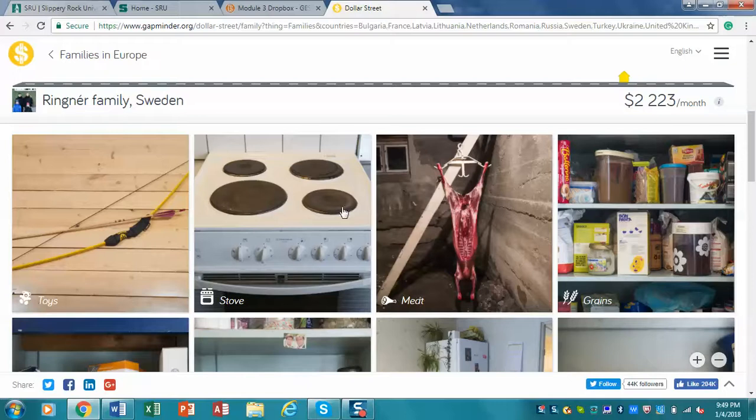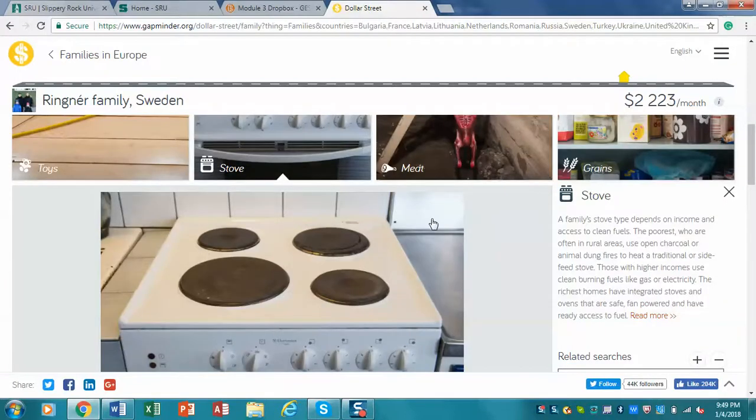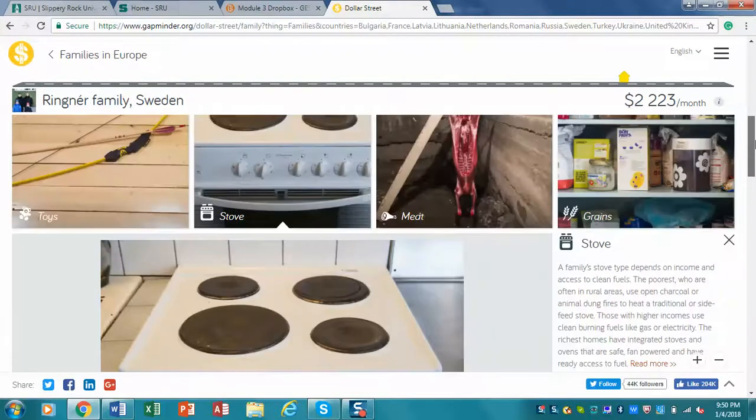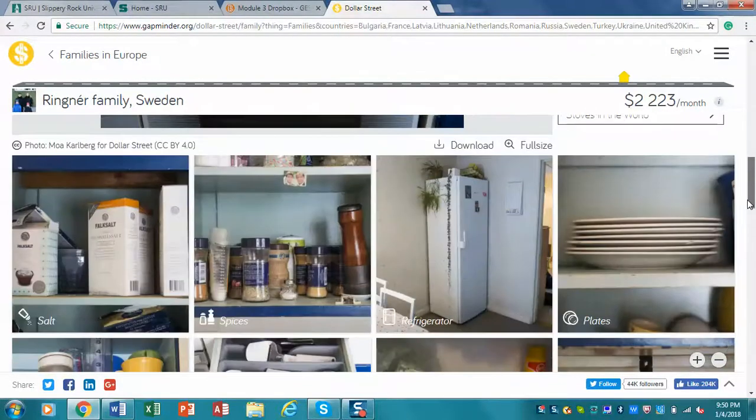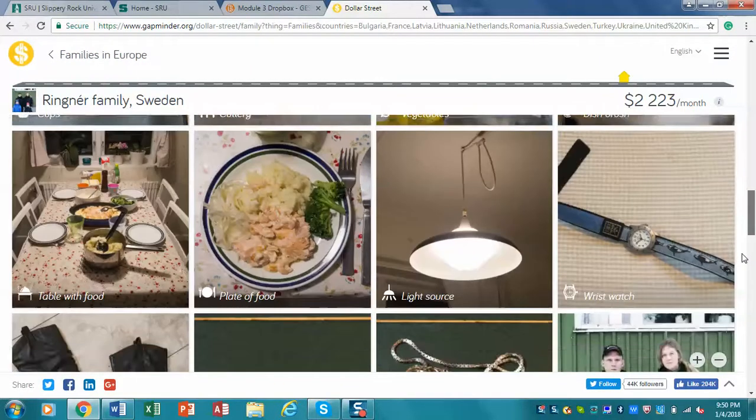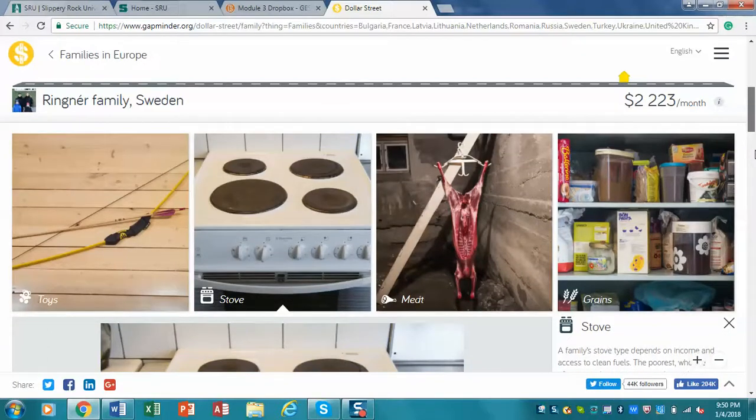So you'll notice in this case their stove. Well, if we click on their stove, it is considerably similar to ours. In other words, it's an electric range, and it looks very much like what we have. If you scroll down, you'll also notice that most of the aspects of their life are very similar. However, if you'll notice up here, you'll see a moose carcass hanging in a cold area. And for some of you that are Western Pennsylvanians, you might be familiar with deer hunting, and so that's somewhat